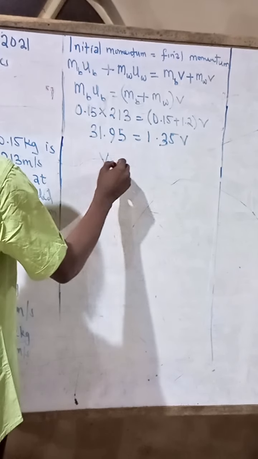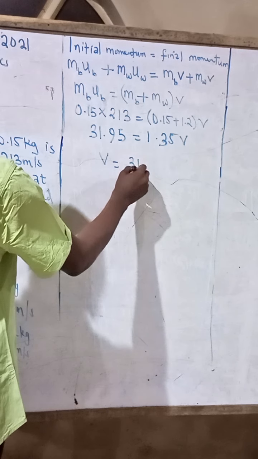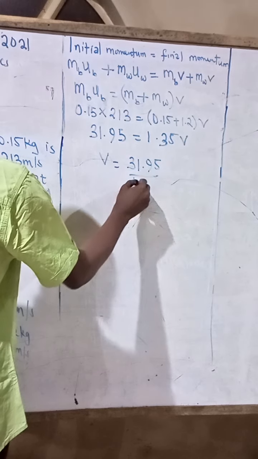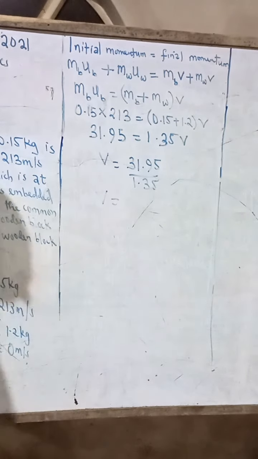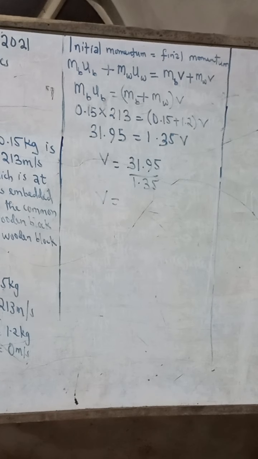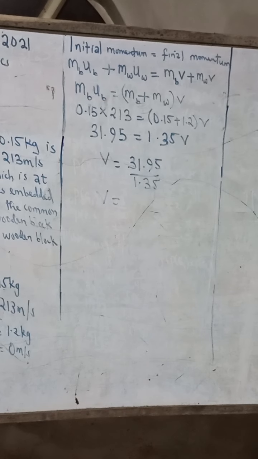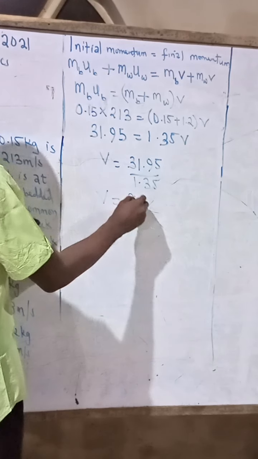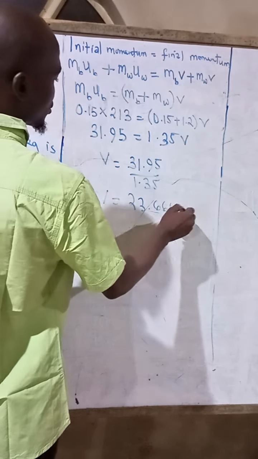So V will be equal to, if we divide both sides by 1.35, 31.95 over 1.35. So V will finally be equal to 31.95 divided by 1.35, and that is 23.6666 and so on.